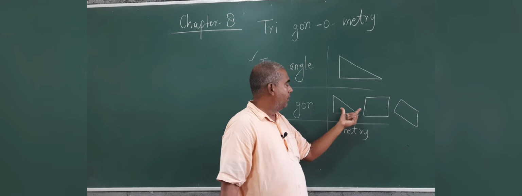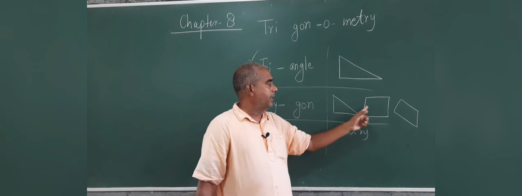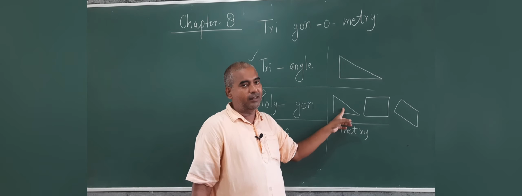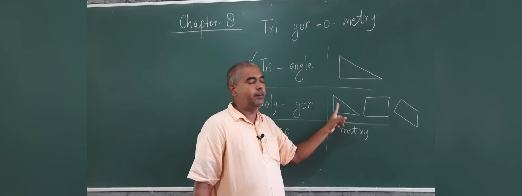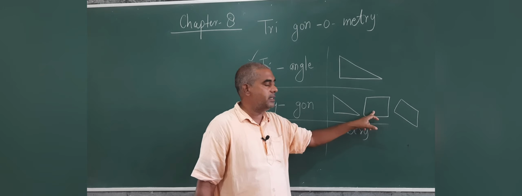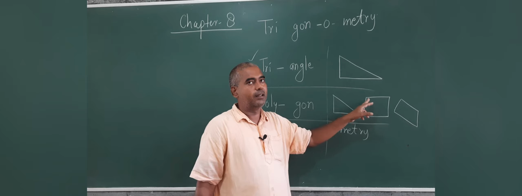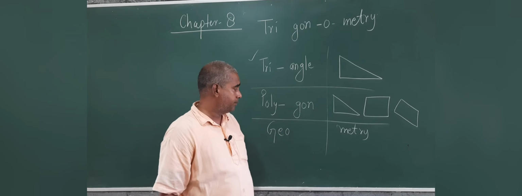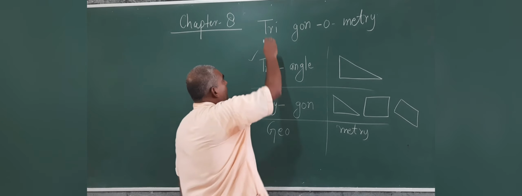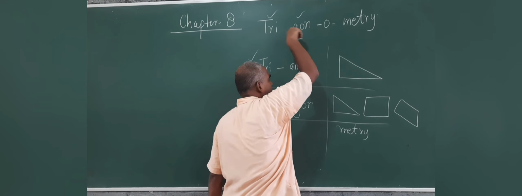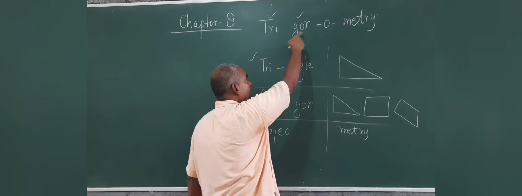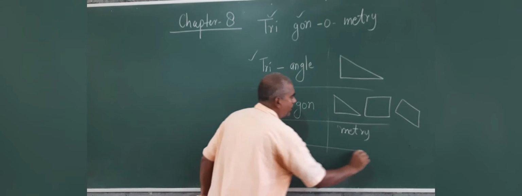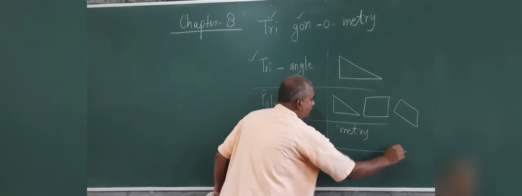So in polygon, triangle and quadrilateral, these two terms are special. Triangle, otherwise it may be called trigon, and this is quadrilateral. So we have read trigon means triangle, triangle means trigon. What does it mean by metry? So metry, we have heard this word geometry.